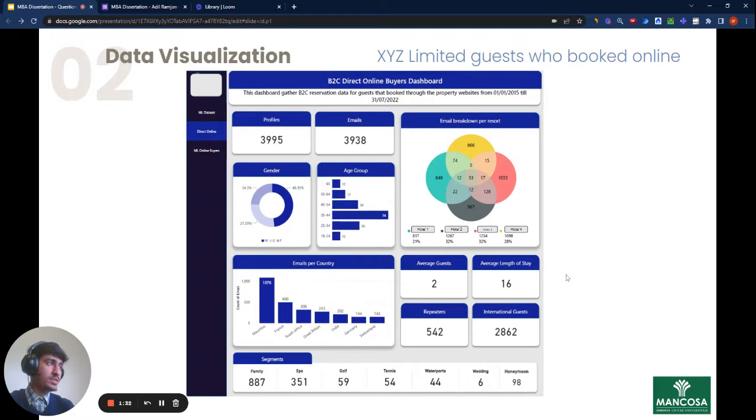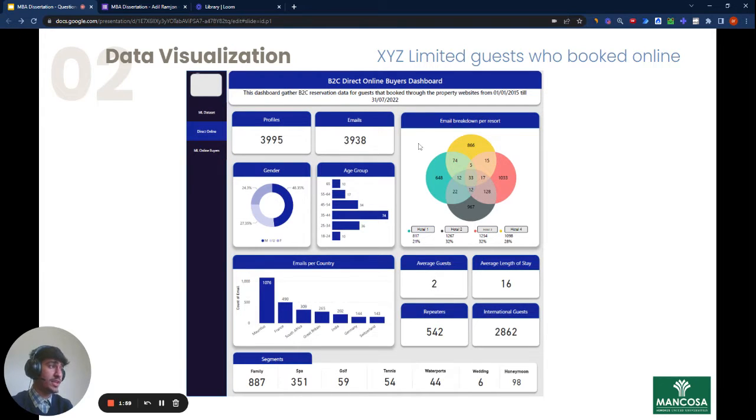For data visualization, right here we have a dashboard that shows the guests of XYZ Limited who booked online. This dashboard gathers B2C reservation data for guests that book through the property website for the period of 2015 to 2022. So this dashboard shows us direct online bookings, the profiles of these direct bookings, and how many emails were collected from them.